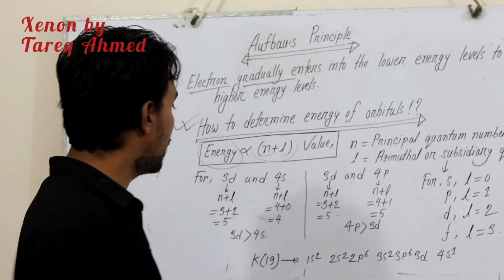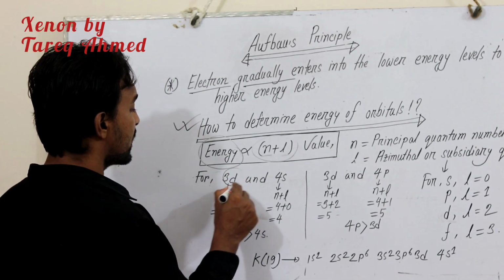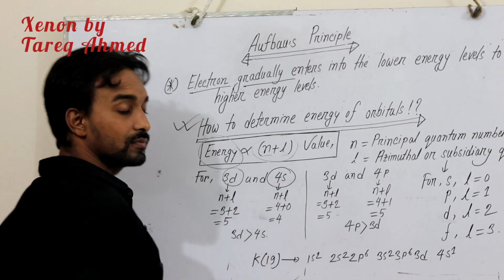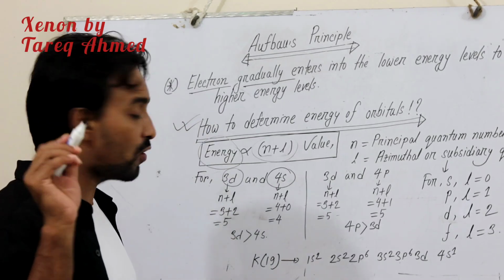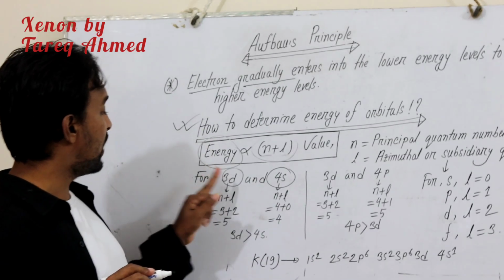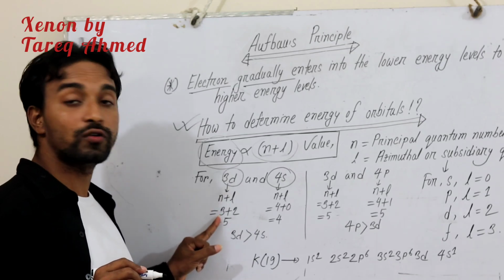For example, consider 3d and 4s. For 3d, the value of n is 3.